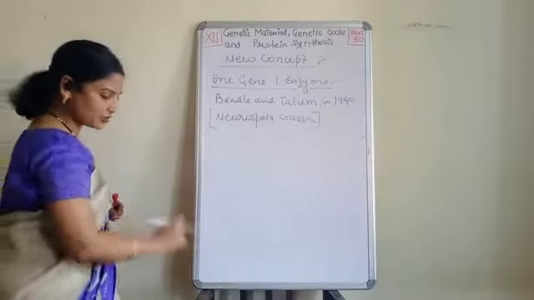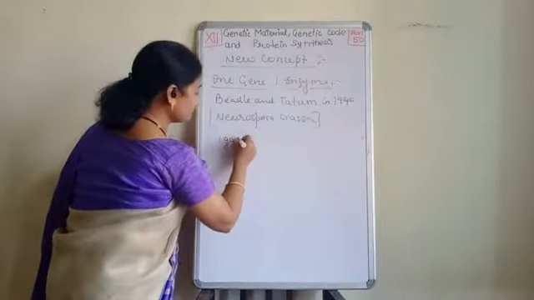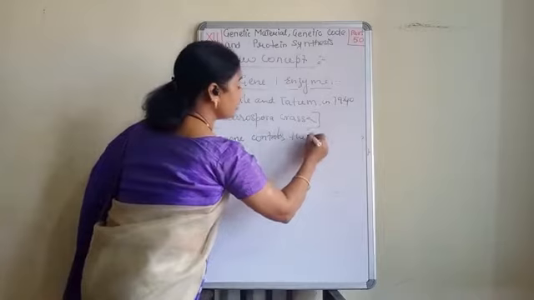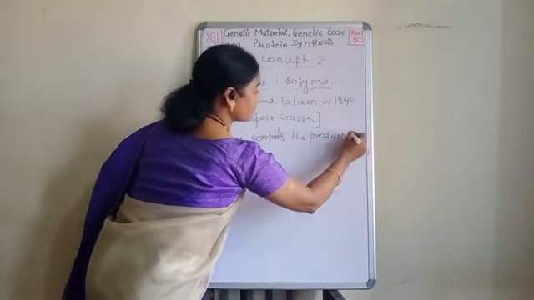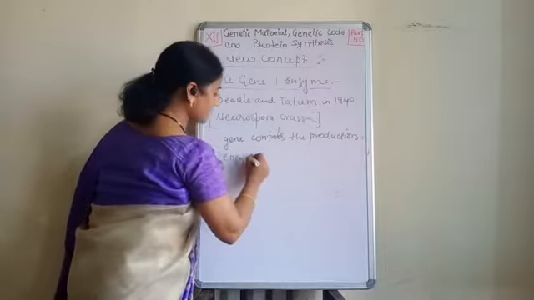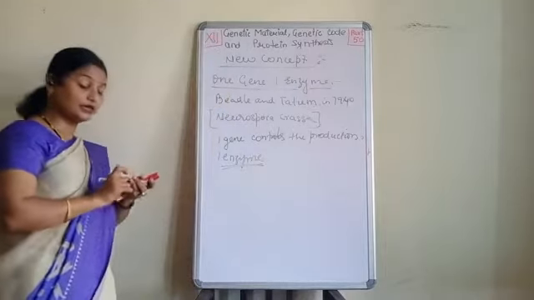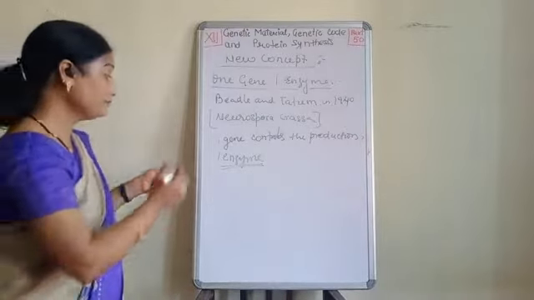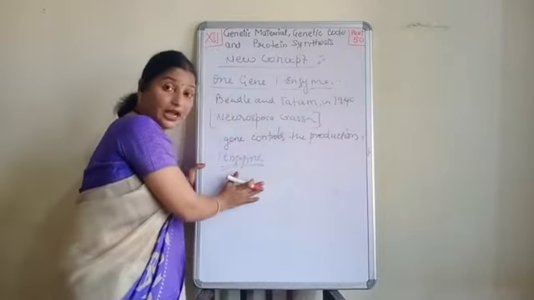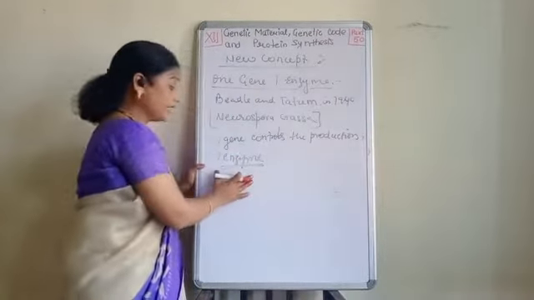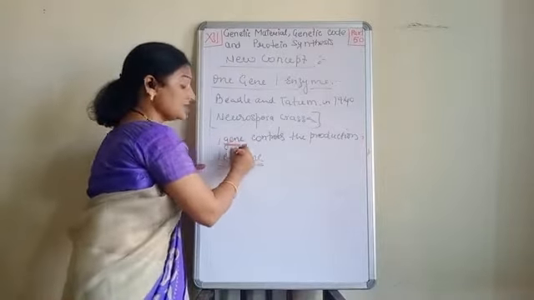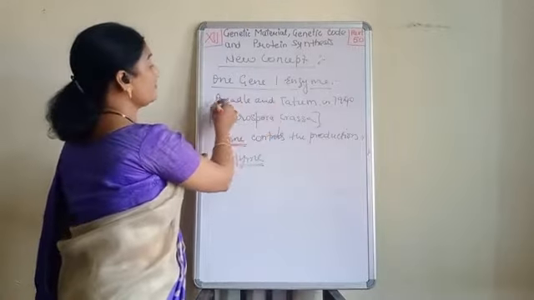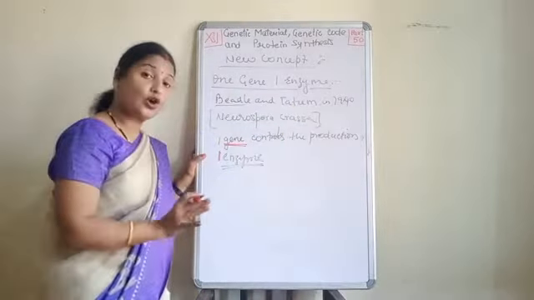See what I mean to say? One gene controls the production of one enzyme. Now you all know about the enzyme. It is a chemical which is formed inside the body and it helps in the metabolic activities of the body. Now, how is the production of the enzymes controlled? The production of the enzyme is controlled by a gene, and one gene controls one enzyme. Clear? So this was the Beadle and Tatum hypothesis on gene.